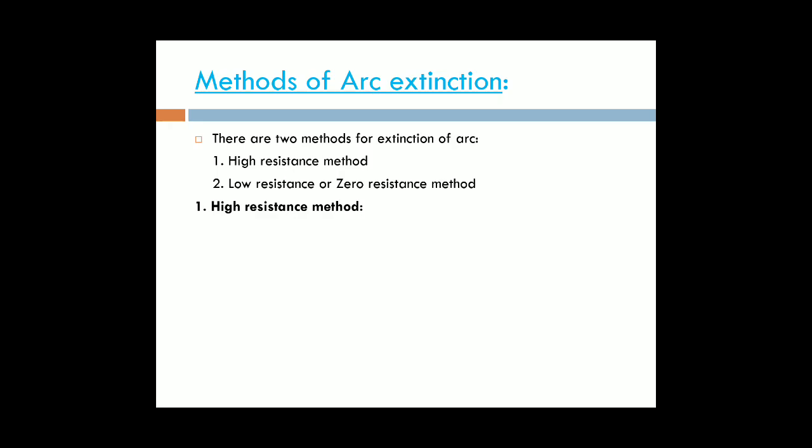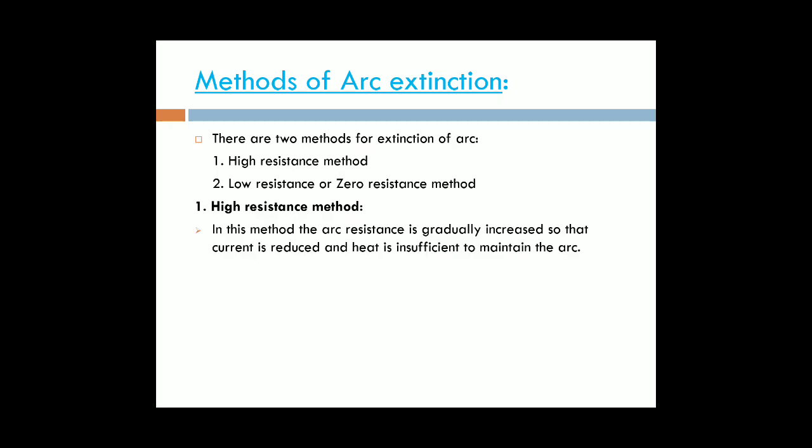Therefore, the current will be reduced because the resistance is inversely proportional to the current. While reducing the current, automatically the heat will be reduced. Then the arc will be reduced automatically.